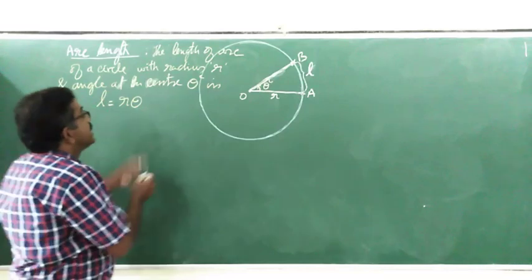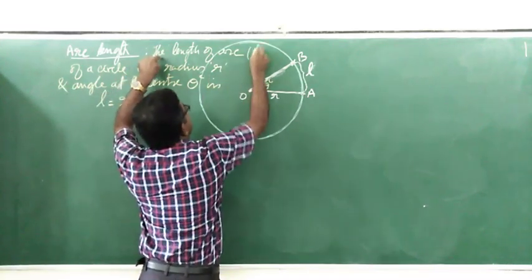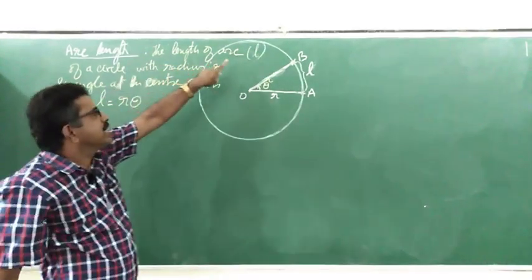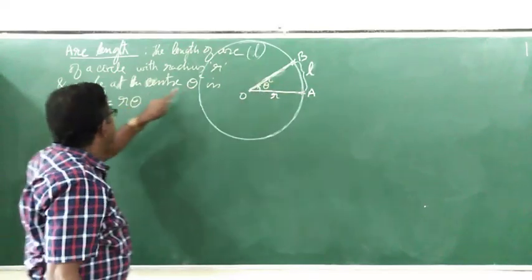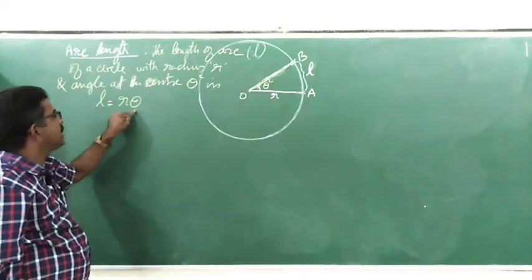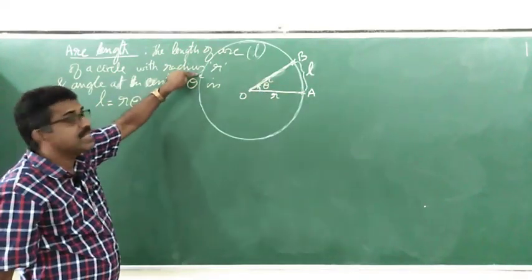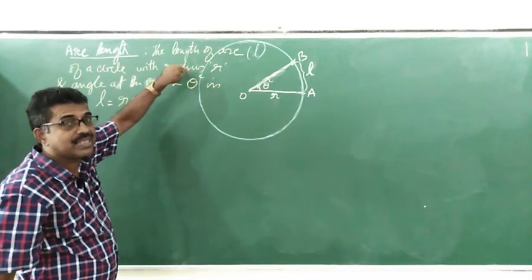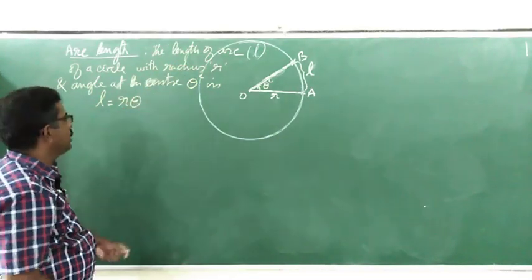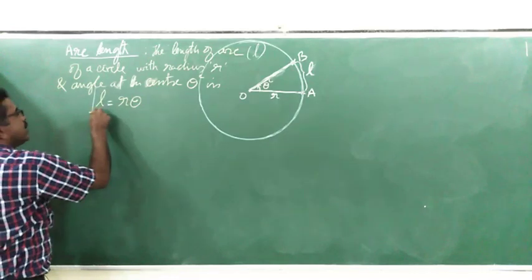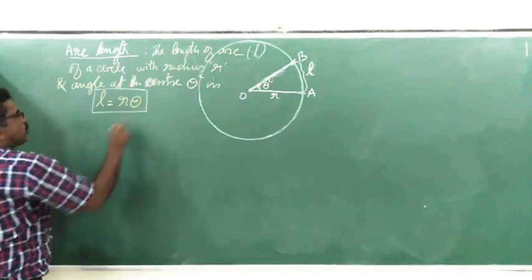Yeah, the length of the arc is given by L is equal to r theta, provided theta is in which measurement, which system? Radian. So L is equal to r theta is the formula.